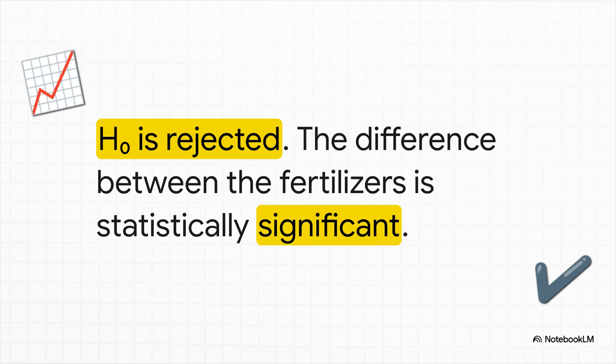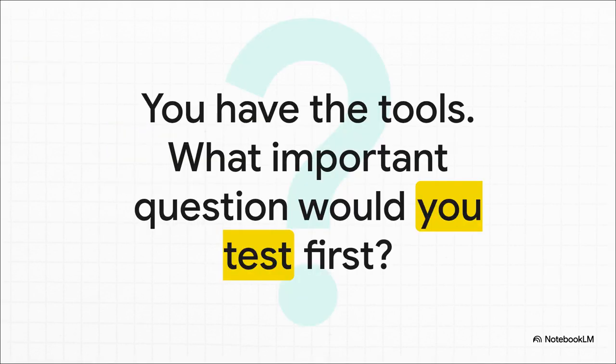It works. So there you have it. We've gone all the way from just describing chance to predicting what's going to happen and even designing experiments to get solid answers. These aren't just abstract formulas in a textbook. They are the real tools that turn uncertainty into actual insight. So I guess the only question left is, now that you've seen the toolkit, what important question would you test first?